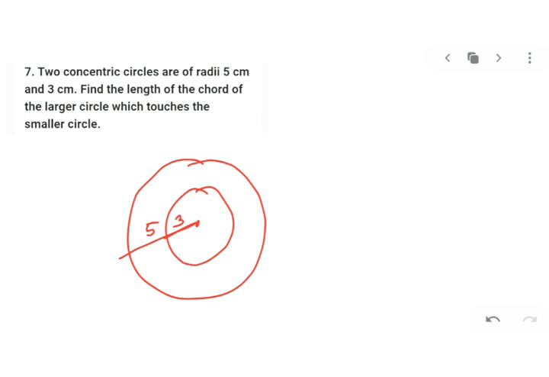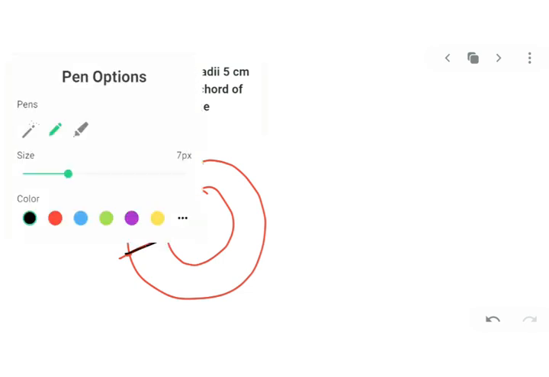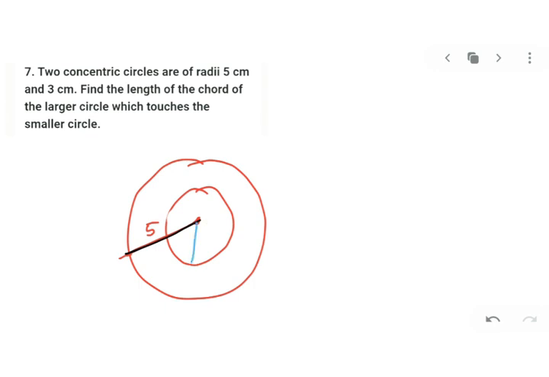Okay, find the length of the chord. This is the center, this complete will be 5. I'll mark the outer radius black, and the inner radius blue. This is 3. Can we do it like that? Find the length of a chord of the larger circle which touches the smaller circle.